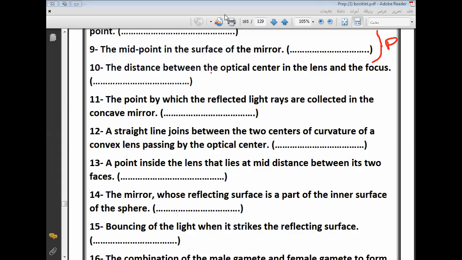Number 10. Minna. The distance between the optical center and the focus in the lens, the focal length. Focal length. Excellent. Pay attention. The optical center in the lens, the pole in the mirror. So the distance between the optical center and the focus in the lens is called focal length. Thank you. Number 11. Muhammad.